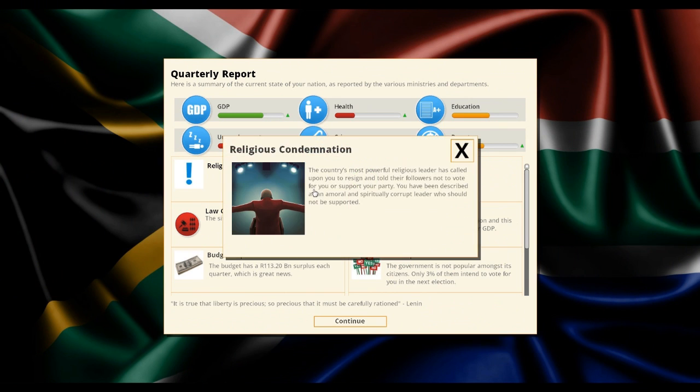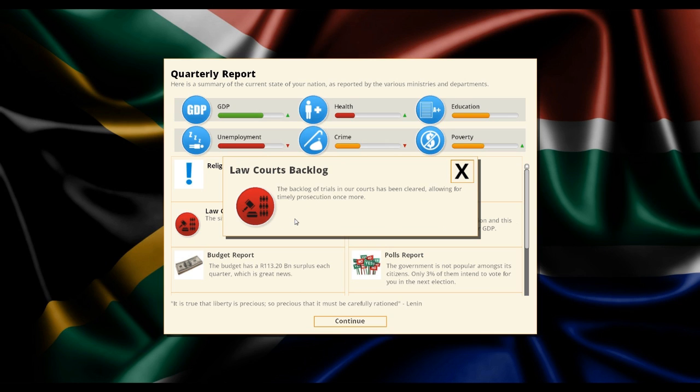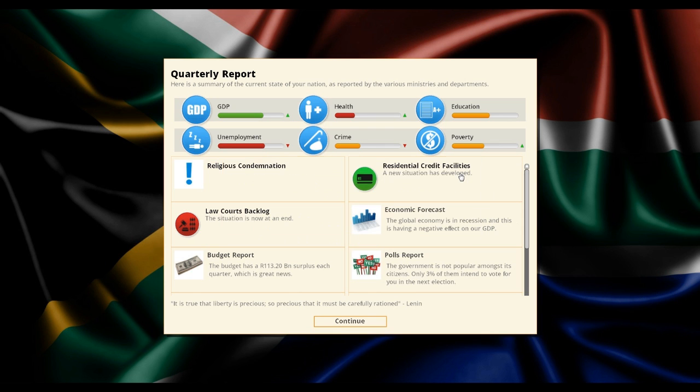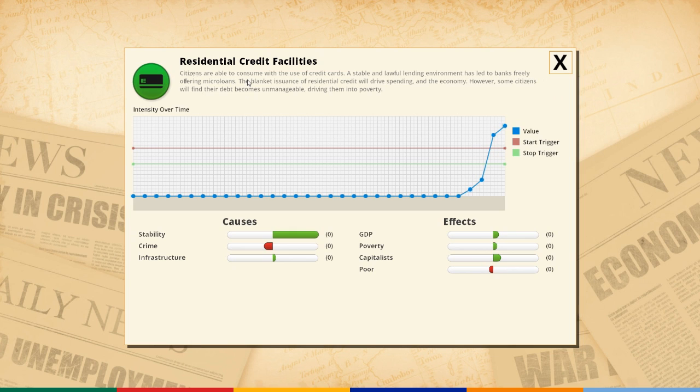And again, there's a lot of new stuff here. I mean, religious condemnation we're not surprised by, and that was in the original game. The law courts backlog, which we had and was leading to corruption, because we had so much crime, we don't have that anymore. And residential credit facilities, so basically people can use credit cards now, which we in the West would probably say, oh, well, is that a good thing?